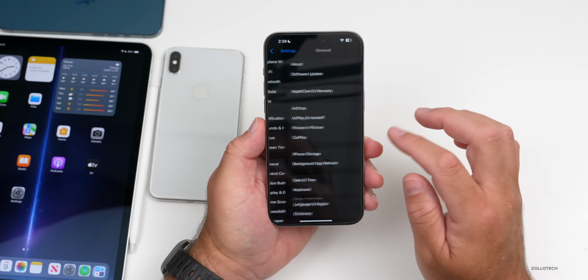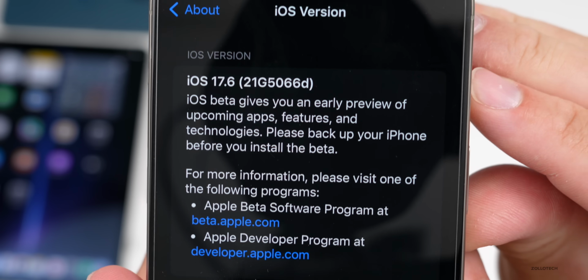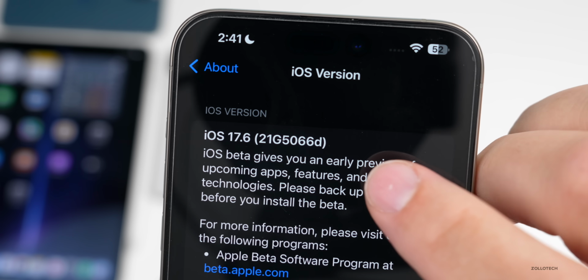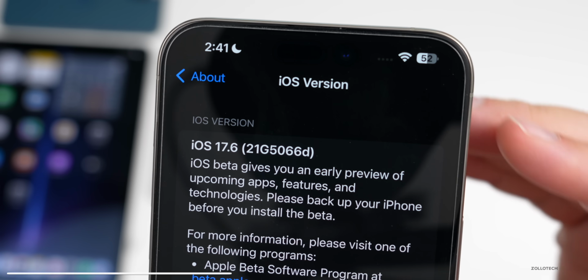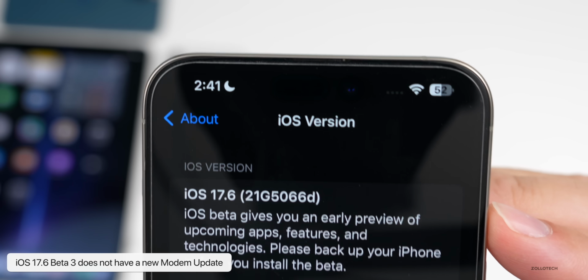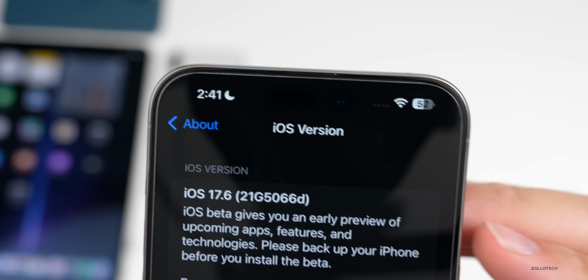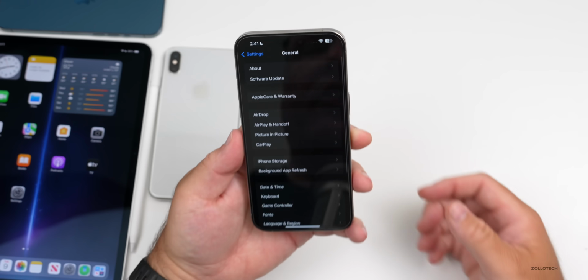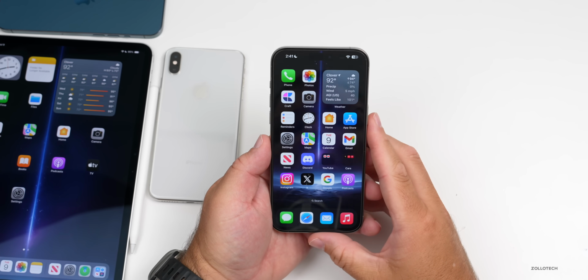So we'll go to Settings, then General, then About. As you can see, the build number is 21G5066D. Beta 2 ended in the letter C, but the number has actually gone forward this time, with the letter going backward. That's pretty typical. We've seen this all over the place. That doesn't mean the next version won't be a release candidate before the final release. We'll talk about that more a little bit later.